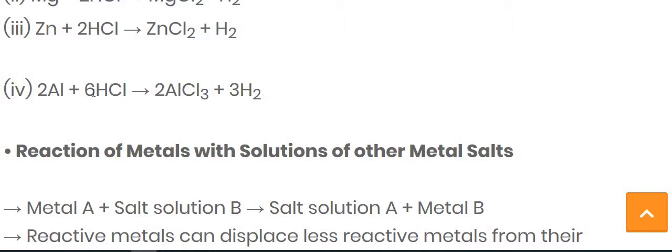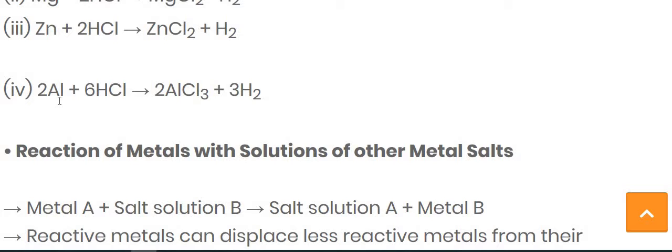While making it 6 here, the hydrogen becomes 6, but here only 2 is there, so we have to write 3 in front of the hydrogen, so 3 twos are 6. Now we see the aluminium. Here only one aluminium is there, but here 2. So for balancing it, we have to write 2 in front of the aluminium.